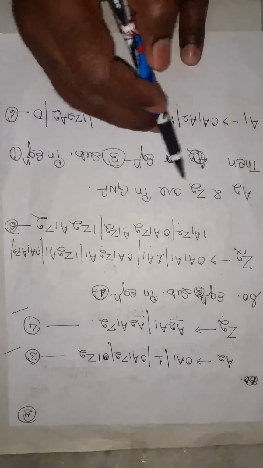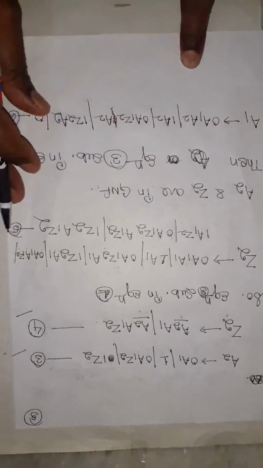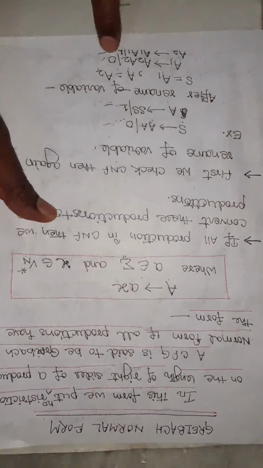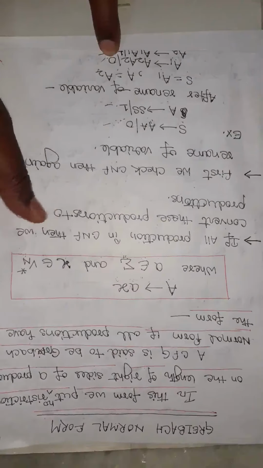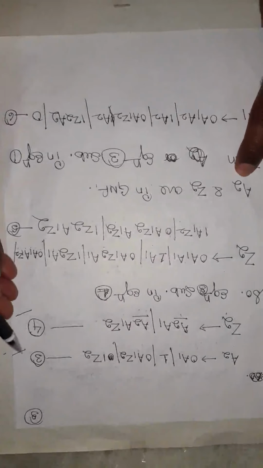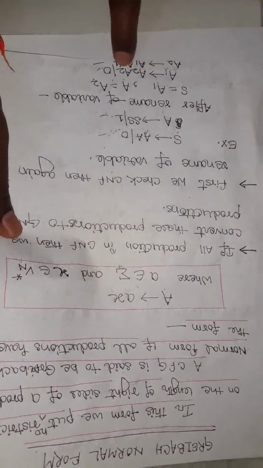Now A2 and Z2 are in GNF, but with the help of equation 3, A1 is not yet in GNF form, so it is not converted into GNF. Then the value of equation 3 is substituted in equation 1. Here the value of equation 1 is A1 equal to A2A2 or 0.